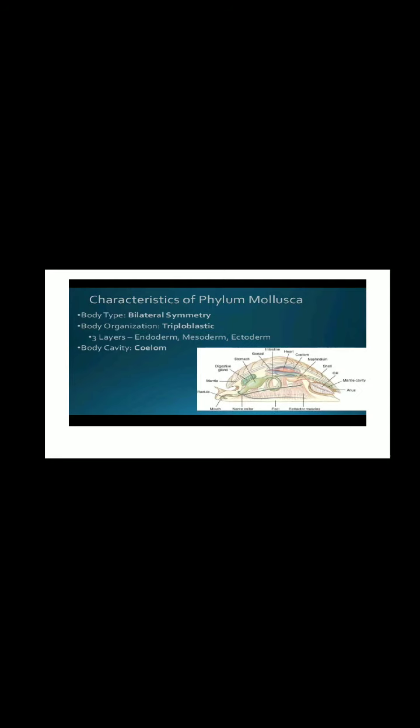The body type is bilateral symmetry. The body organization is triploblastic. Triploblastic means having 3 layers. The germ layers have got 3 layers. What are they? Endoderm, mesoderm, ectoderm. And it contains a body cavity, that is, coelomate.